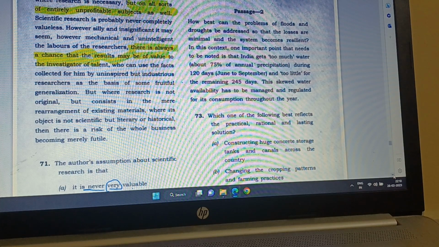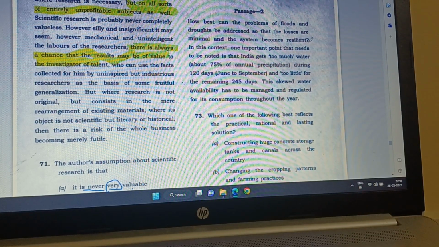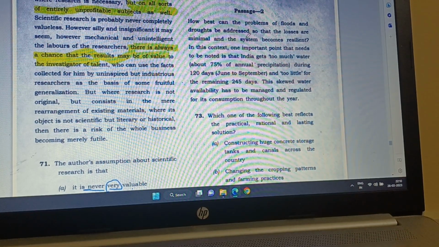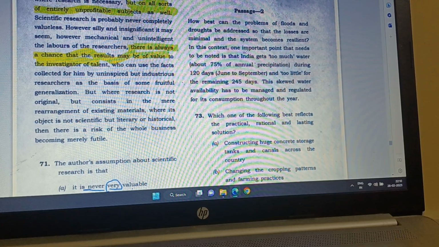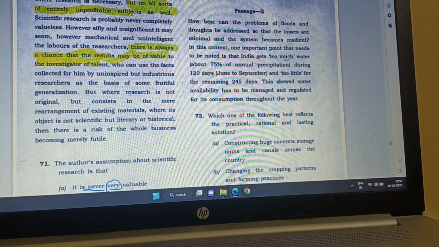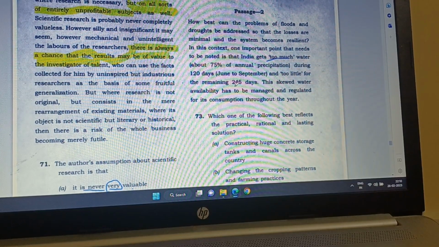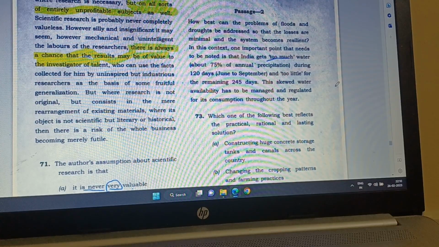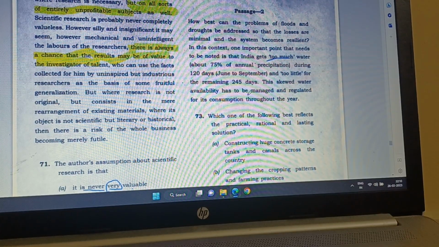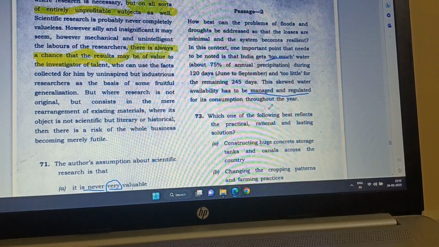How best can the problems of floods and droughts be addressed so that the losses are minimal and the system becomes resilient? It is the problem of floods and droughts that needs to be addressed. In this context, one important point to note is that India gets too much water during 120 days only and too little for the remaining 245 days. So this skewed water availability has to be managed and regulated for its consumption throughout the year.